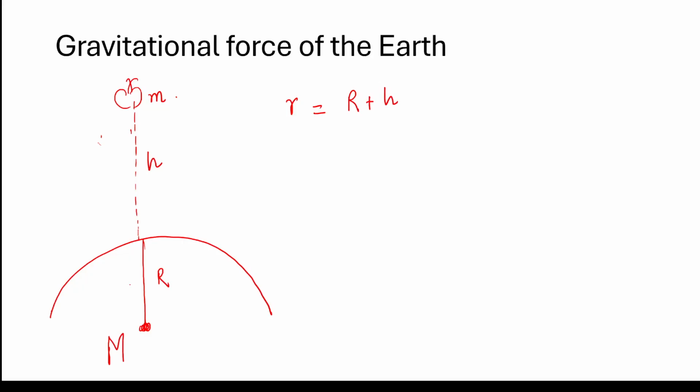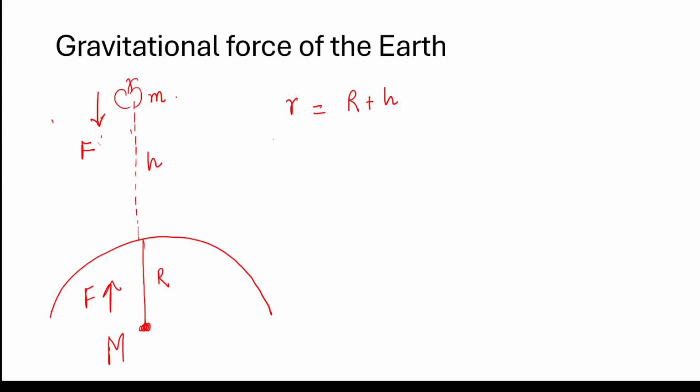Now whatever force acts on the apple, who's exerting that force on the apple is Earth. So it is downwards. The same force is going to act on the Earth upwards. The force is the same. Why? Action and reaction, equal and opposite. And what's the value of that force? That is nothing but G M, first body, second body, divided by r square. You can calculate r from here.